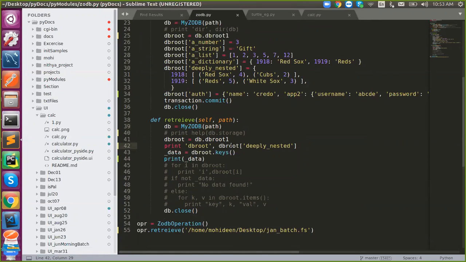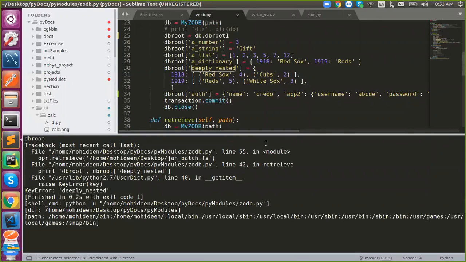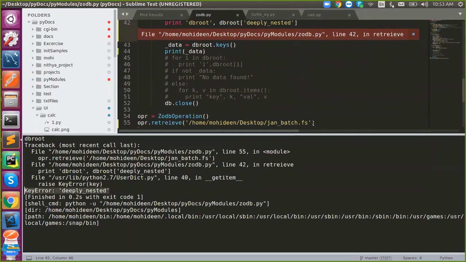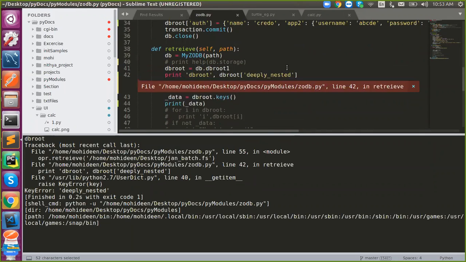So here I'm getting an error. What might be the error? It's dictionary-like, so the key does not exist, right? It says key error, deeply nested. The key does not exist. See, key error deeply nested, because only now the file was created, but you are trying to access it. When you disable, nothing happens. It will simply return an empty list or empty key object.